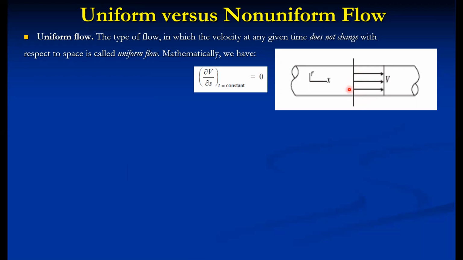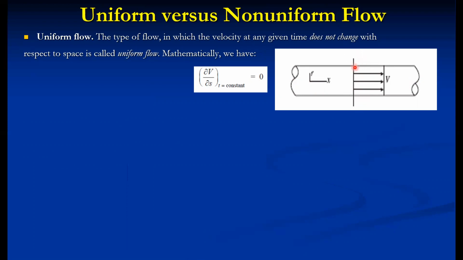But at the macro level, if the average velocity doesn't change with respect to the space coordinate, then that flow is also called uniform flow. So there is a slight confusion between uniform flow and ideal flow. At the micro level, when we consider a particular cross section, and in that cross section the velocity remains constant, then it is also called ideal flow, in addition to uniform.